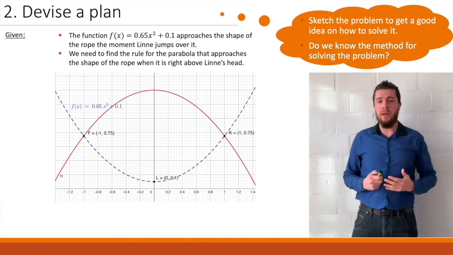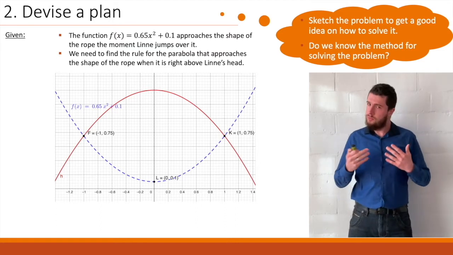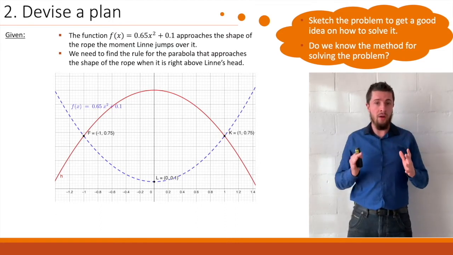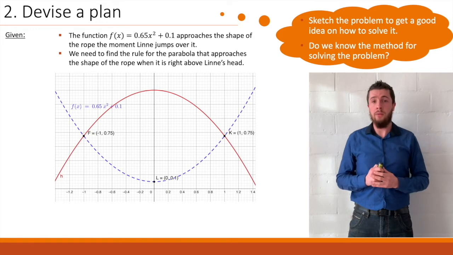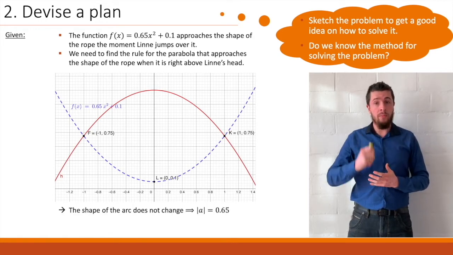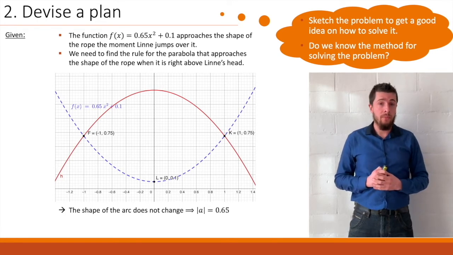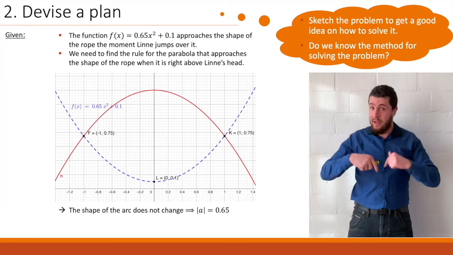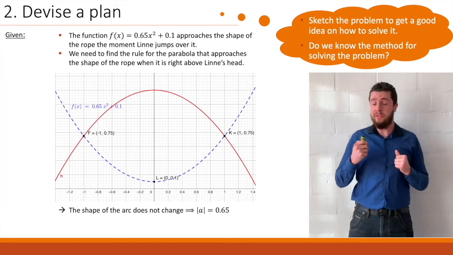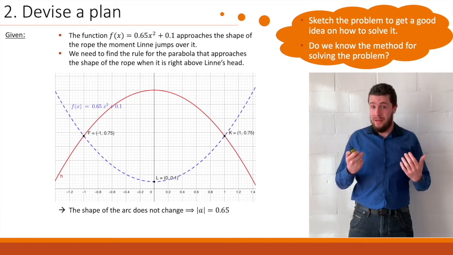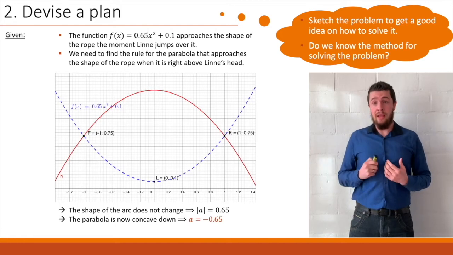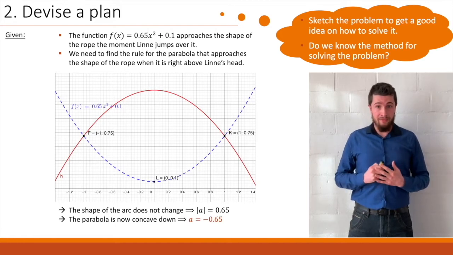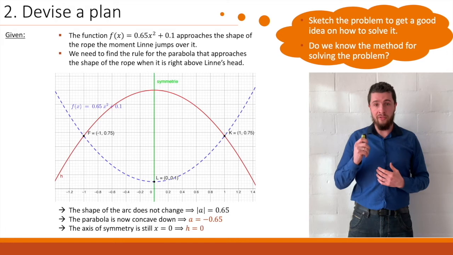Now, what do we know about this red parabola? Well, we can say that about the shape of the arc, that it hasn't changed at all. So the absolute value of the leading coefficient a remains the same, 0.65. On the other hand, now it has turned into a concave down parabola, which means that the leading coefficient will be negative. So negative a equals negative 0.65. Okay, we'll be using this information.